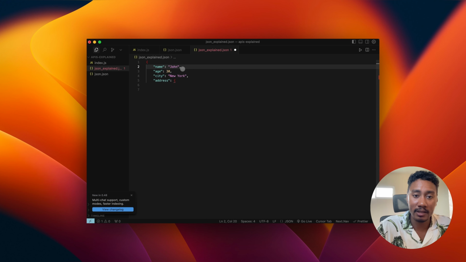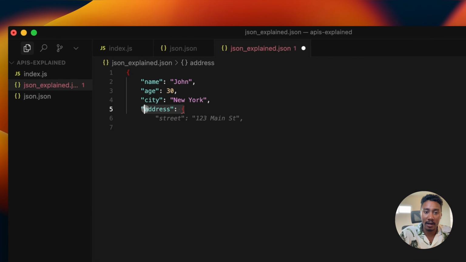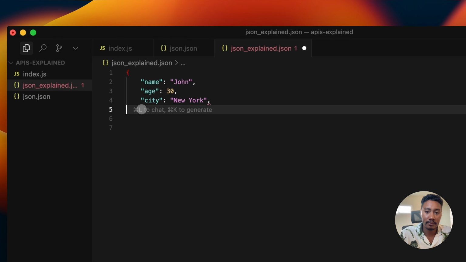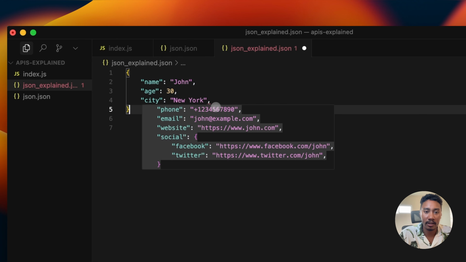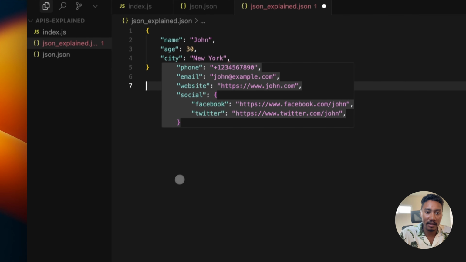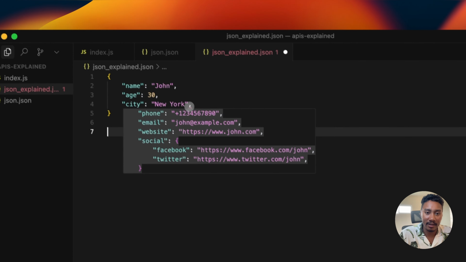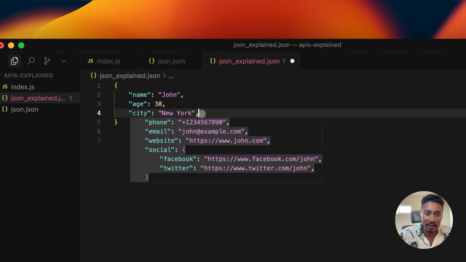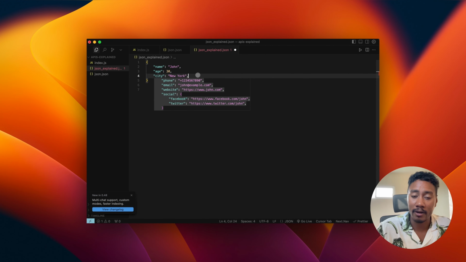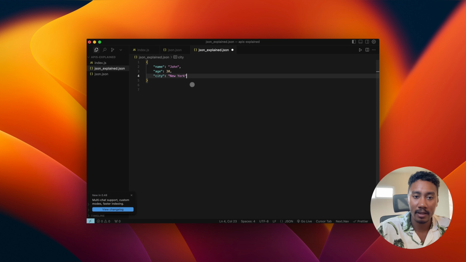So for instance, if I take this out, close this object, we can see that we are getting this squiggly line. It might be a little hard to see, but we are getting a squiggly line right there. That's because the last key value pair in the object does not require a comma. So I'm going to take this out, and as you can see, the error went away.